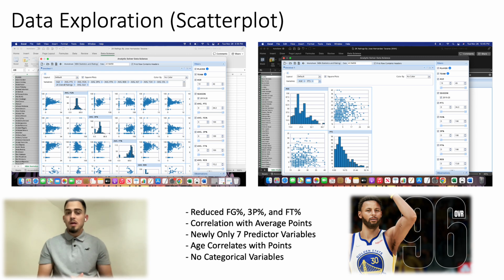And I thought it was really cool because we can see through these scatter plots that the really young players, the rookies, they tend to score less points. The older players, the grizzled vets, also tend to score less points. And then we see the players that are in their prime of their career, that middle age, right? From like 23 to 28 to 31, so to speak. Those are the players that tend to score the most points. And it sort of serves to prove that phenomenon of career prime, as they say in sports. And that's why I decided to include it. I thought it was an interesting caveat as it pertains to our project.